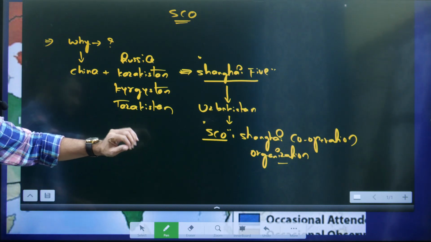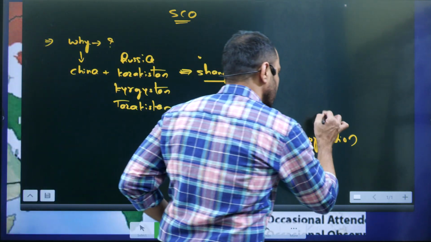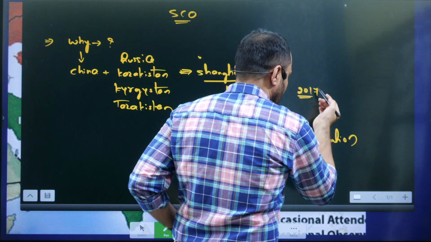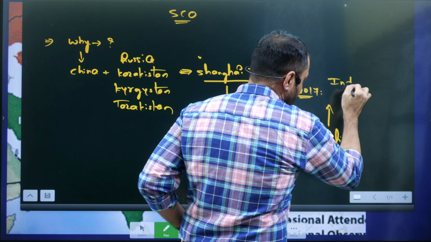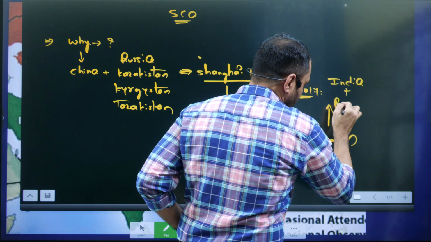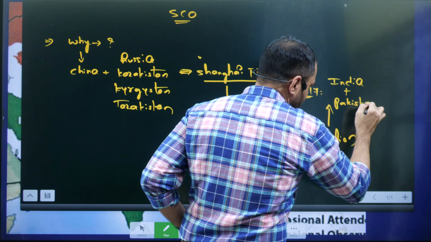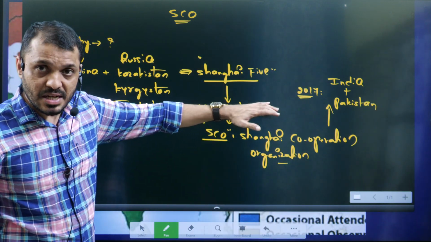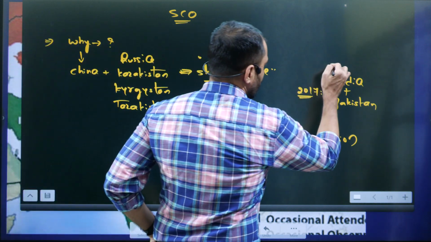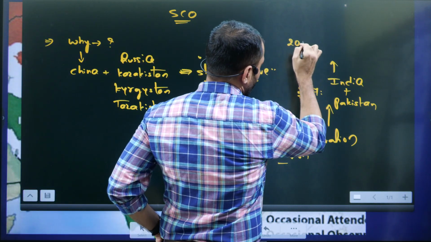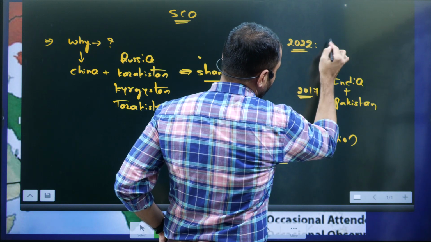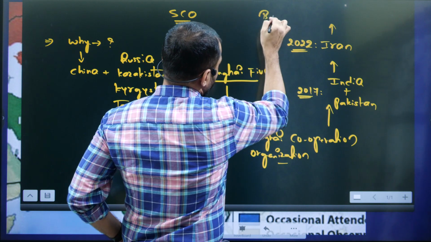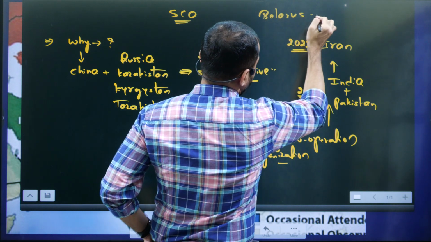So this is how SCO came into existence. Later, in 2017, India and Pakistan also joined this SCO. So Uzbekistan is the sixth country, India and Pakistan are the seventh and eighth, and recently, in 2022, Iran also joined. Now Belarus's membership is pending.